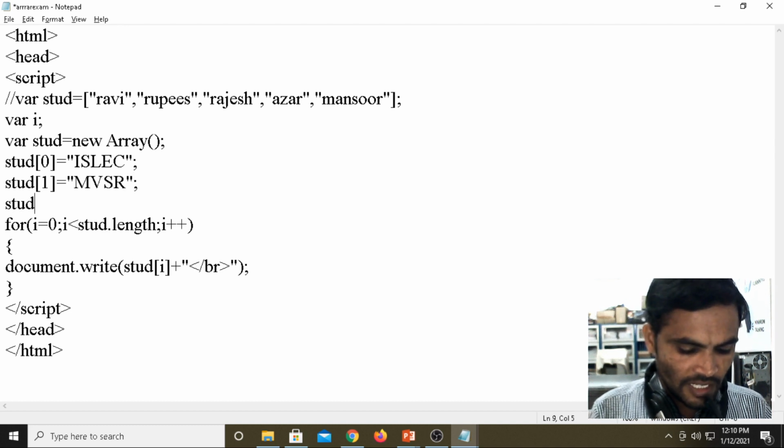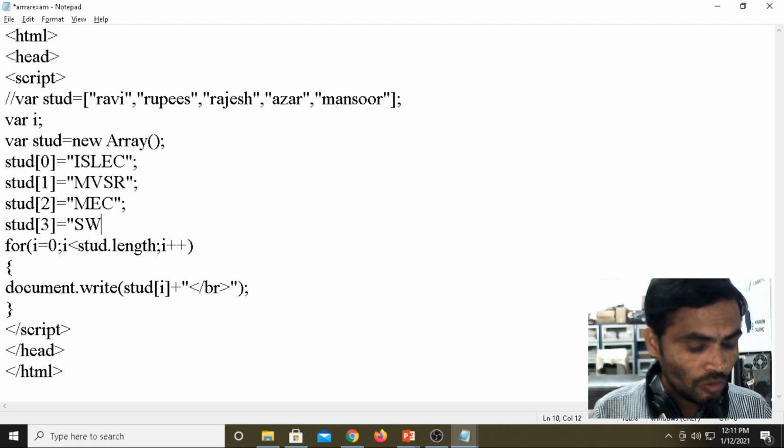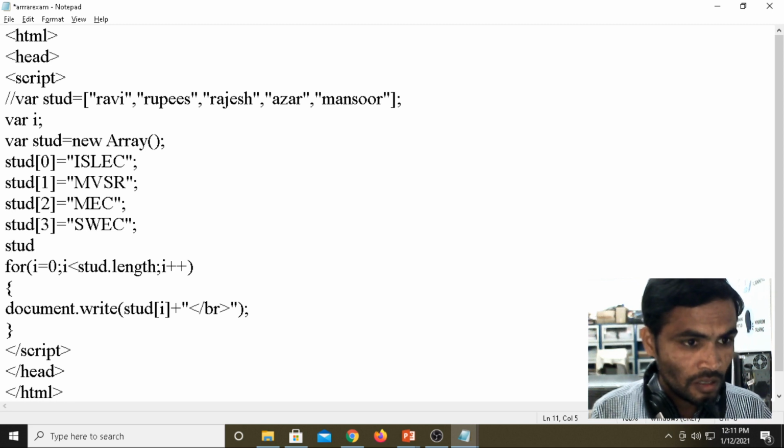For the second index I am storing MEC. Under the third index I'm storing Stanley Women's Engineering College. Then fourth index, I'm giving CBIT.